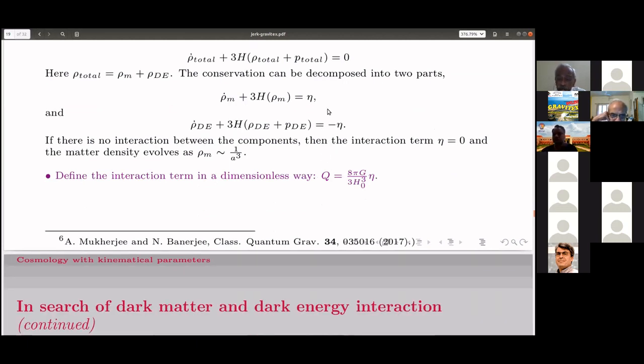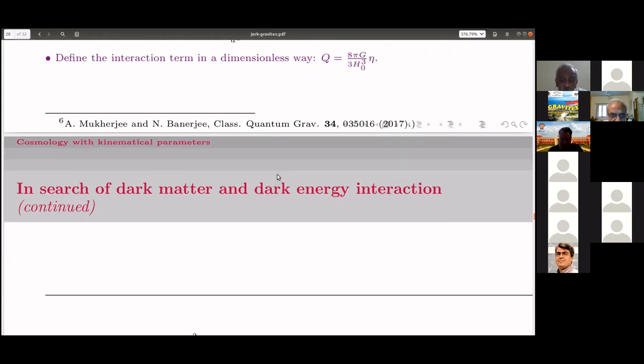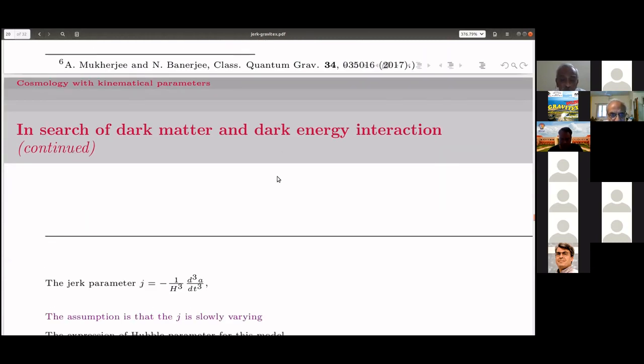This is the rate of transfer of energy between dark matter and dark energy, and we define this interaction in a dimensionless form like this: 8 pi G over 3 H naught cubed times eta, so that we can compare that with rho and p.